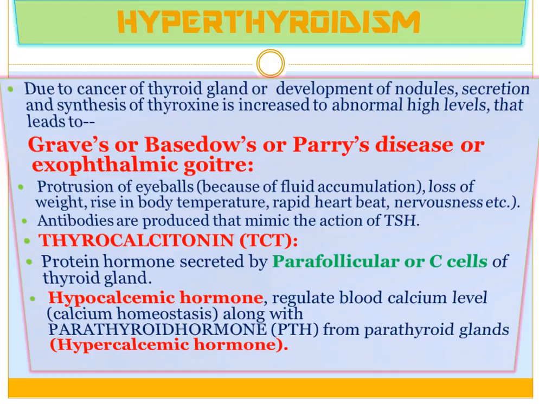Another hormone, TCT or thyrocalcitonin, is also produced from thyroid gland. It is protein hormone secreted by parafollicular or C cells of thyroid gland. It is hypocalcemic hormone that regulate blood calcium level or calcium homeostasis along with parathyroid hormone or PTH from parathyroid gland. PTH is hypercalcemic hormone.